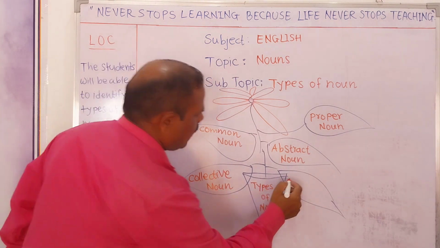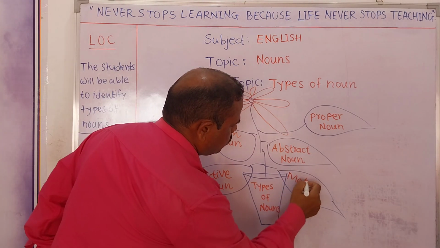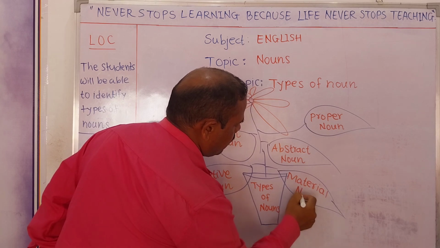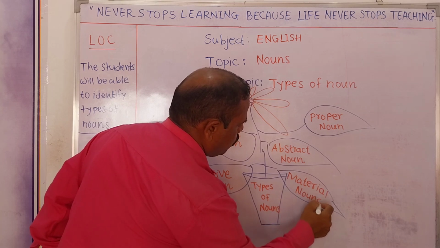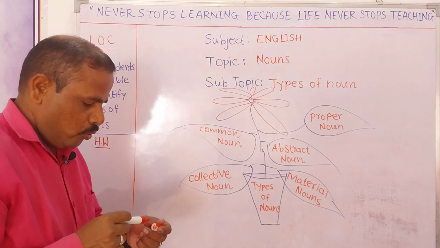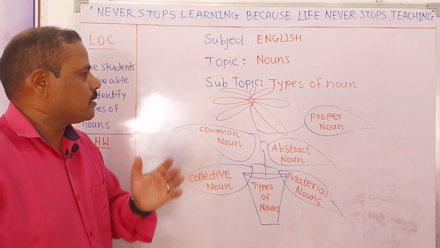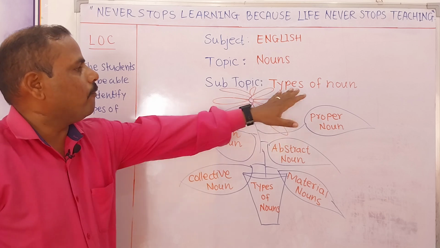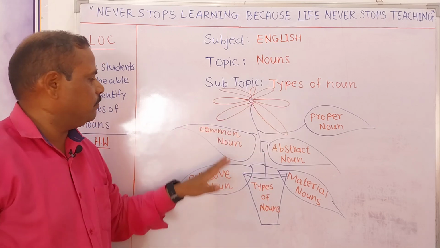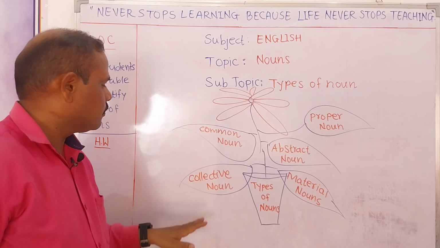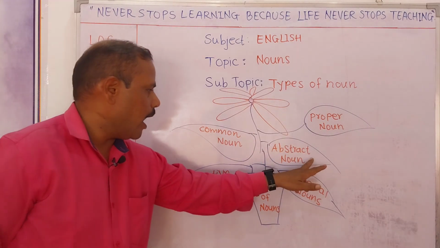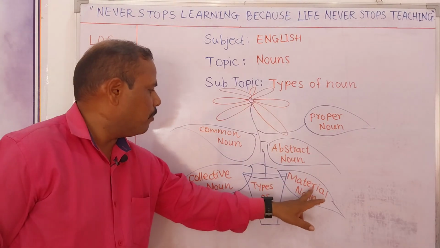And last one, that is material noun. So wherever you are asked a question, you have to tell that 5 types of nouns are there: common noun, then proper noun, collective noun, abstract noun, material noun.